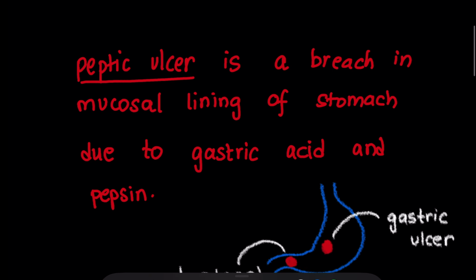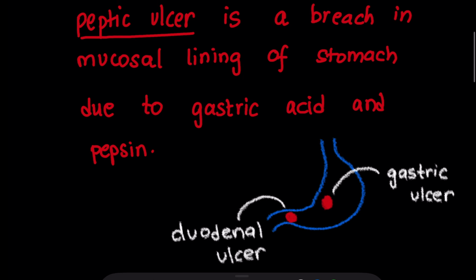So, as we have established, peptic ulcer is a breach in the mucosal lining of the stomach due to gastric acid and pepsin. Sites of peptic ulcer are duodenum, stomach, esophagus, jejunum. Duodenal ulcer is more common than gastric ulcer.